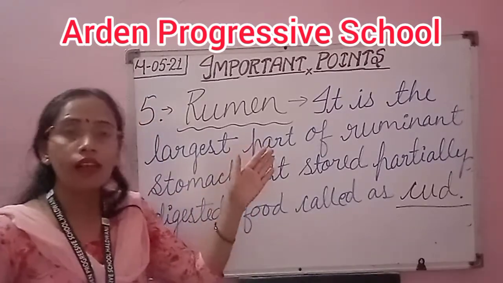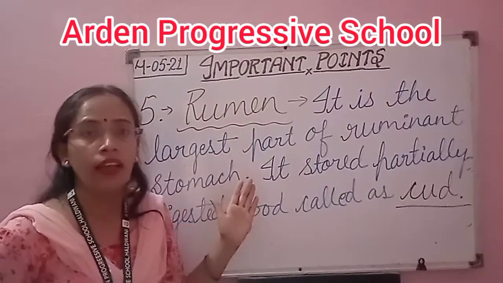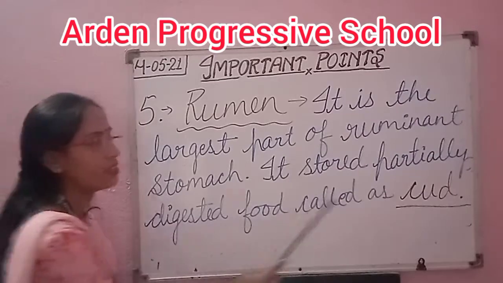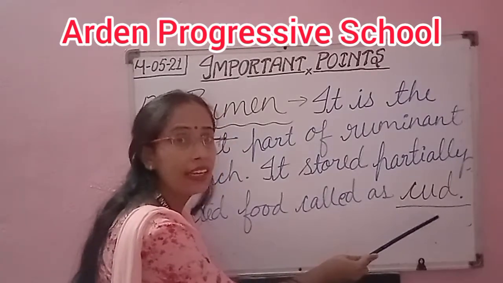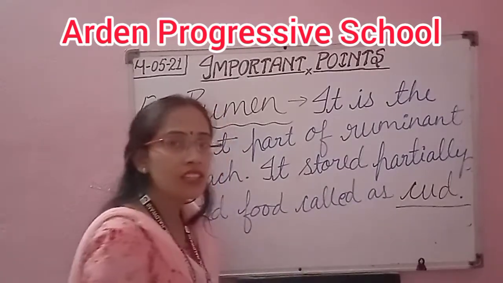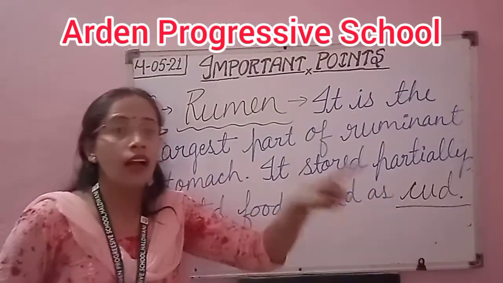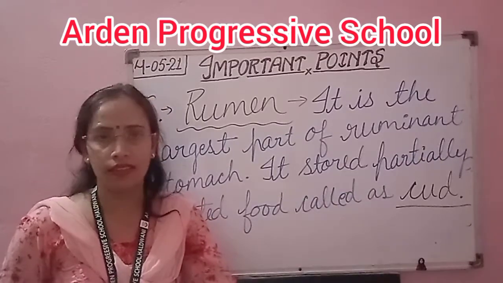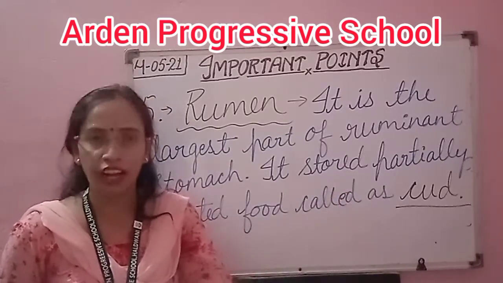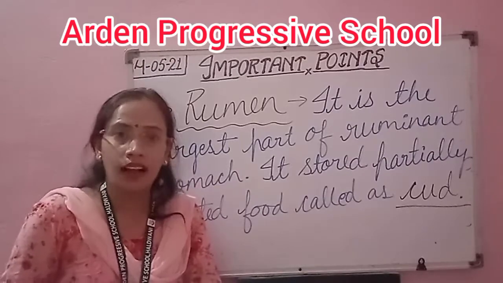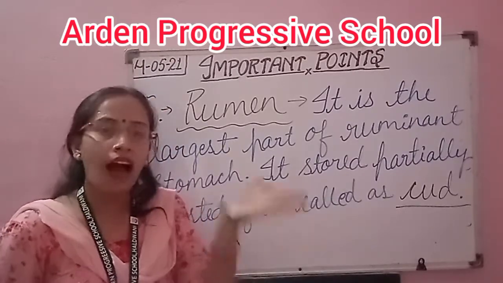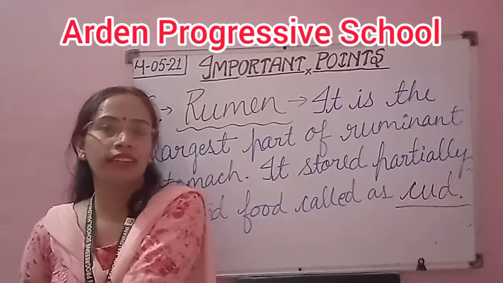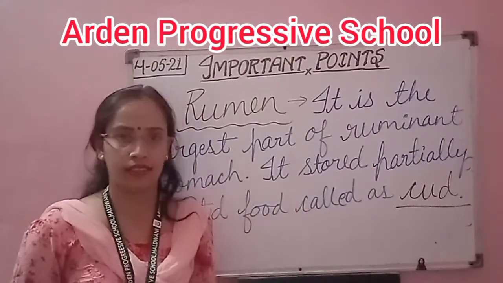So in the rumen, the undigested food is present. That food is known as cud, C-U-D, cud. The cud comes back into the mouth of the ruminants, like cows, ox, buffalo, and they start chewing it again, and after that it goes to other parts, the small intestine and large intestine.